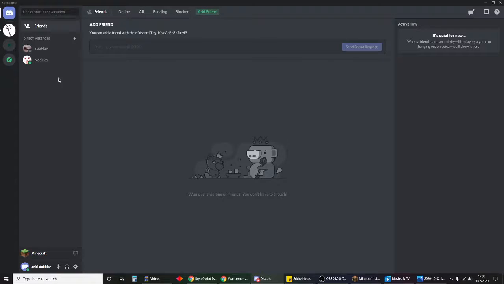If you're on mobile, these side menus will naturally be collapsed and you'll only see the center screen, but you can use menu buttons on the side to expand these and get to the same features that I'm going to point you through. Now, when you join Discord, the far left side of your screen will have your server list. At this point, I am only a member of one server, so I have the little Bryn Gwlad Discord server right there. And I can also access Home, which is where I can see direct messages or conversations that you've had with one or multiple people.